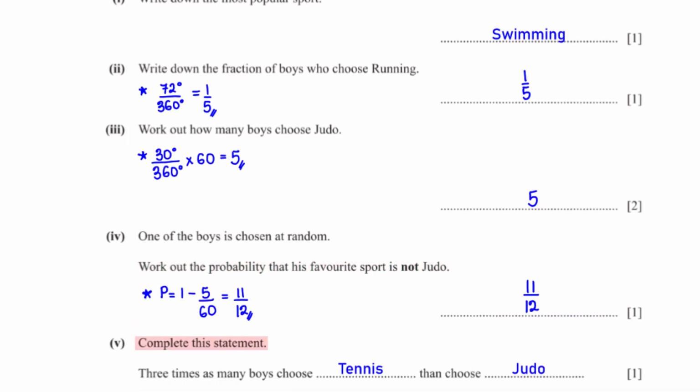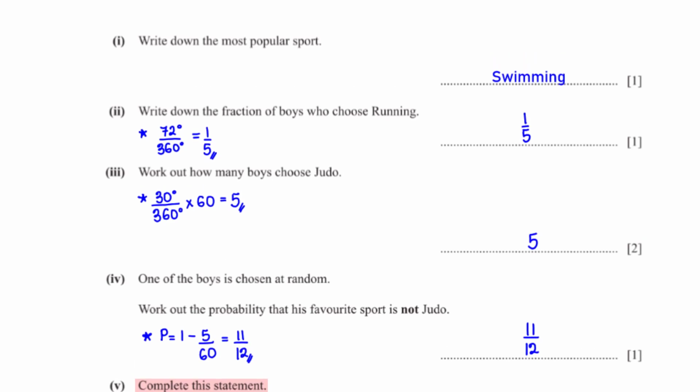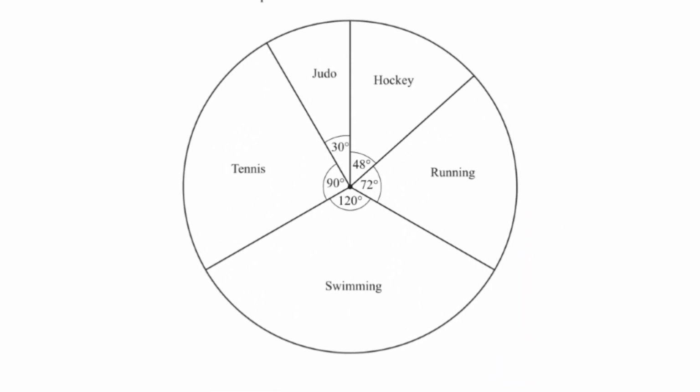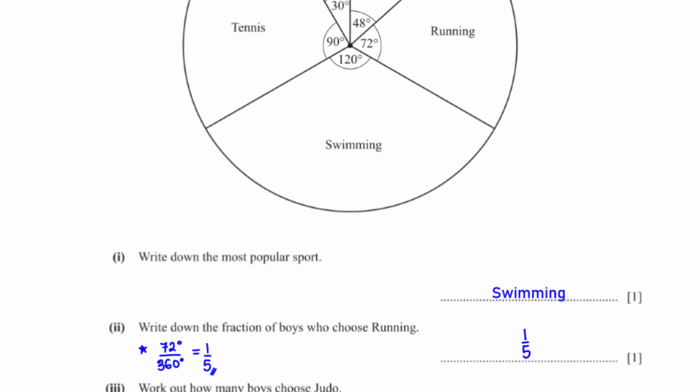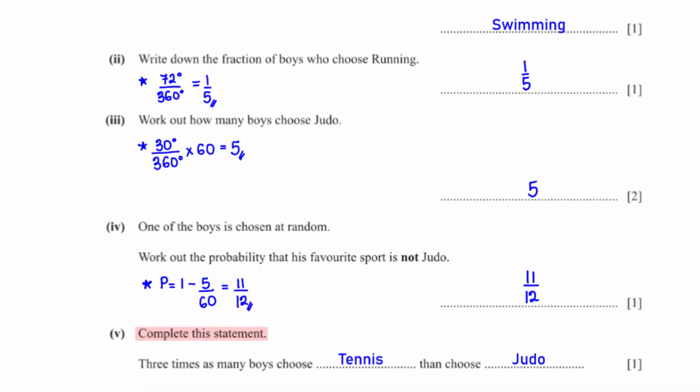Complete this statement. 3 times as many boys choose blank than choose blank. On the pie chart, the sector angle for judo is 30 degrees, and we see that the sector angle for tennis, which is 90 degrees, is 3 times as much as that for judo. So 3 times as many boys choose tennis than choose judo.